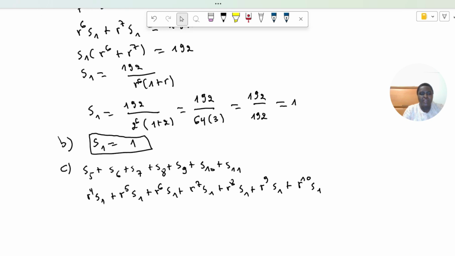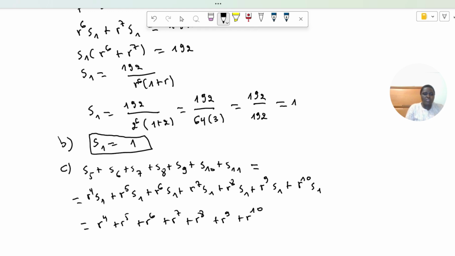S1 we have seen is equal to 1. So this sum will be equal to R power 4 plus R power 5 plus R power 6 plus R power 7 plus R power 8 plus R power 9 plus R power 10.